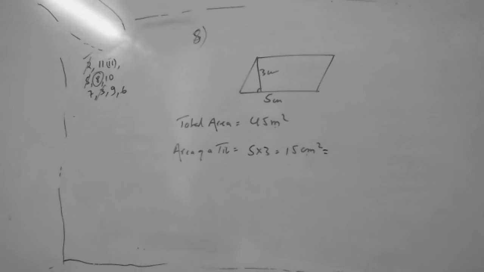Tell me what we will do to convert centimeter square into meter square. Into 10,000.